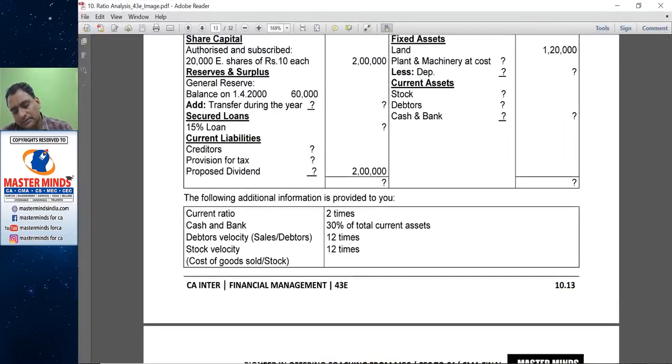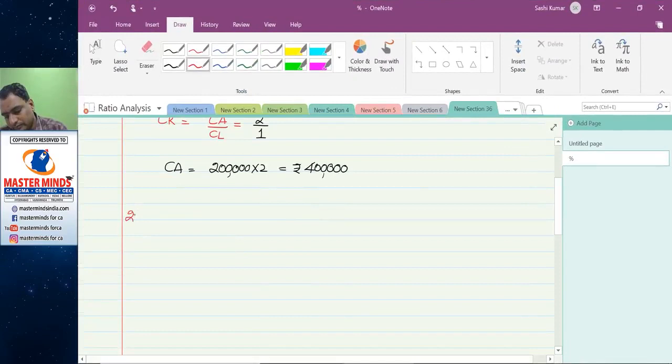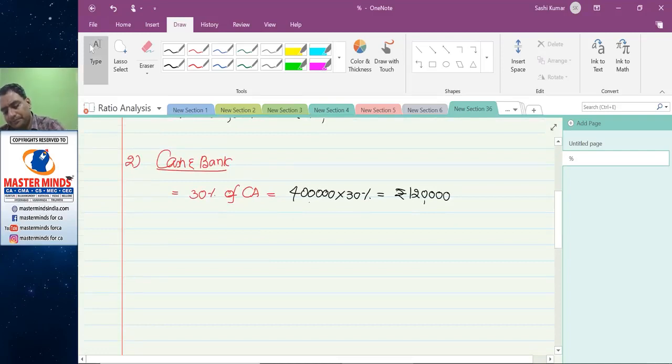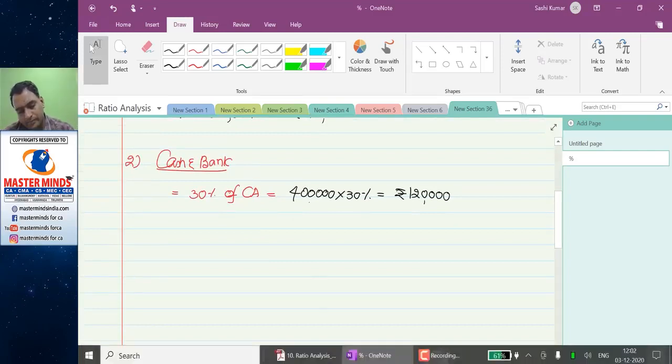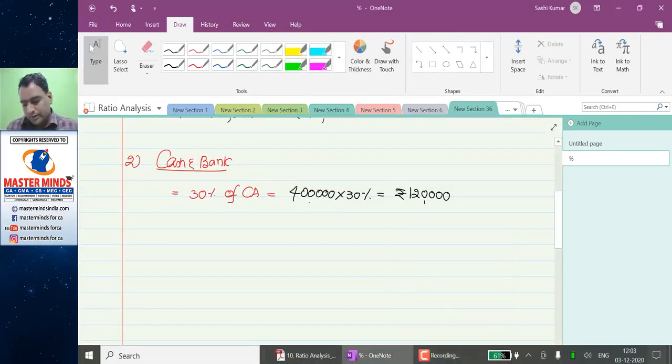So cash and bank balance, 30% of total current assets. Lakh 20,000. Next,